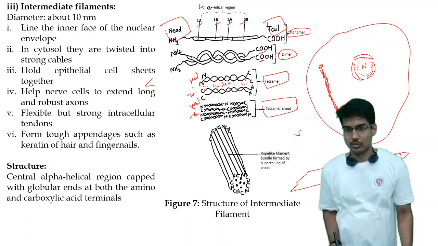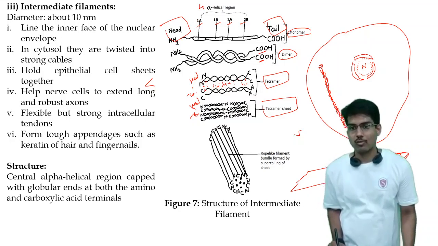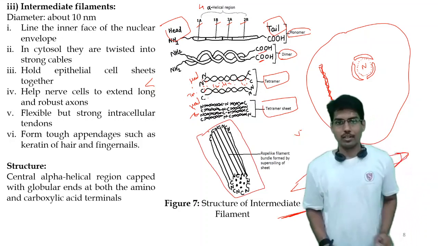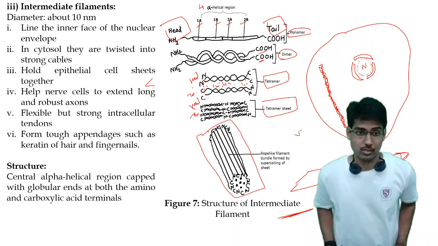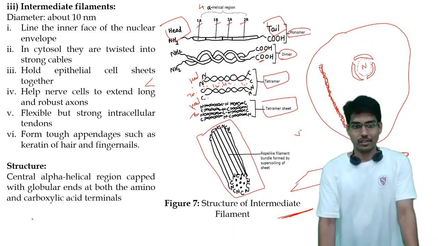This entire structure will look like a rope. That rope-like filament bundle is formed because of the supercoiling of this sheet of tetramers. So this is how the structure of the intermediate filament is.